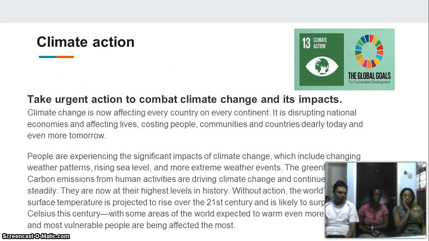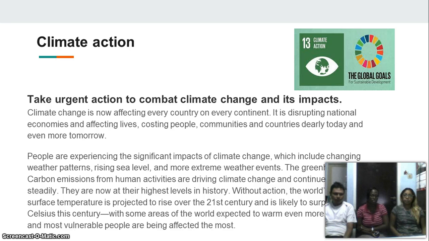Okay. Climate action. That is the second SDG goal that we want to highlight in this presentation. With climate action, the world governments want to take urgent action to combat climate change and its impact. Climate change is now affecting every country on every continent.